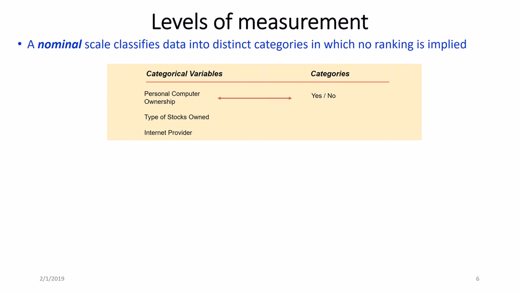Now talking about levels of measurement. A nominal scale classifies data into distinct categories. No ranking is implied. A variable, for example, personal computer ownership: its values may be yes or no, and there is no ranking between yes or no. Other examples include the type of stocks owned and internet provider.